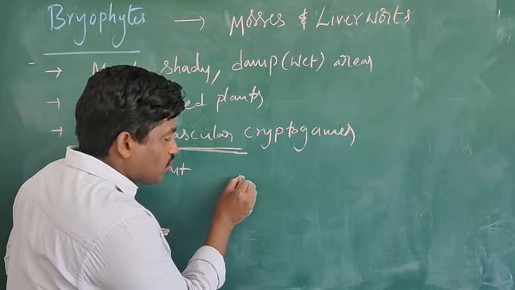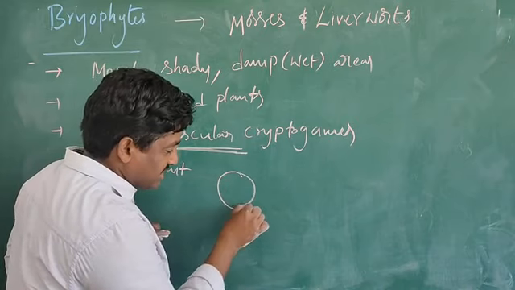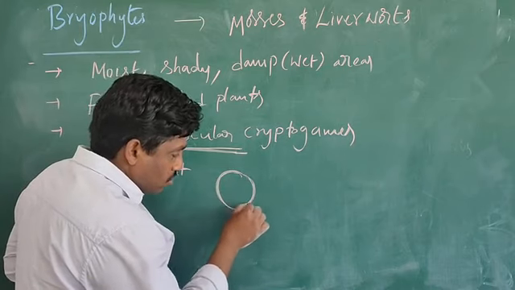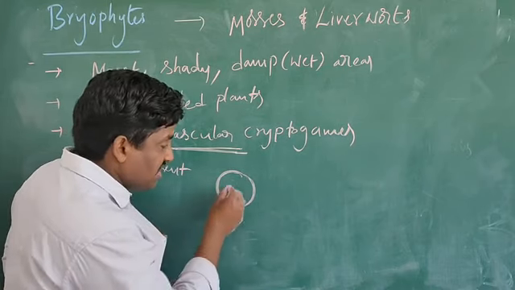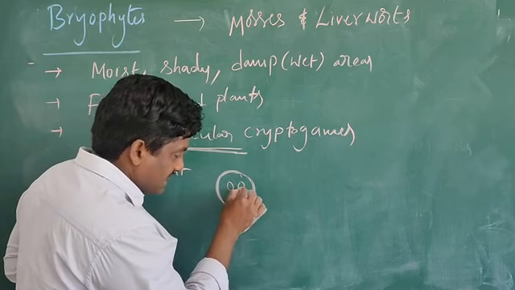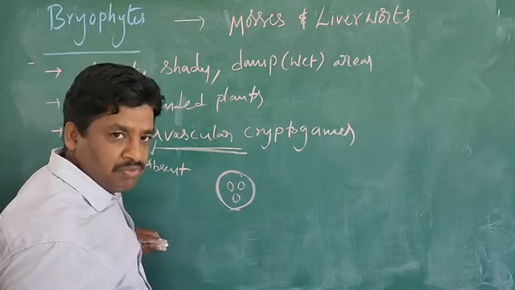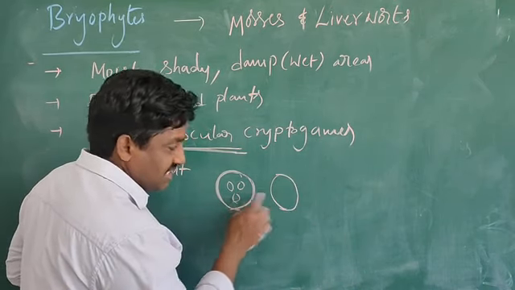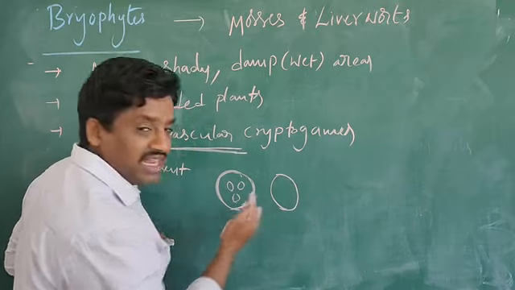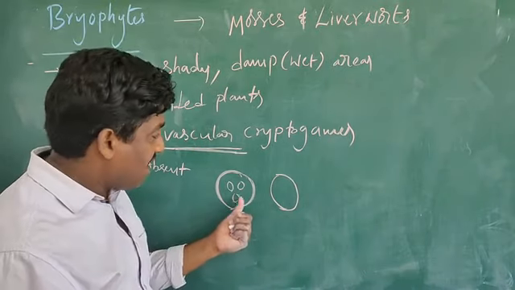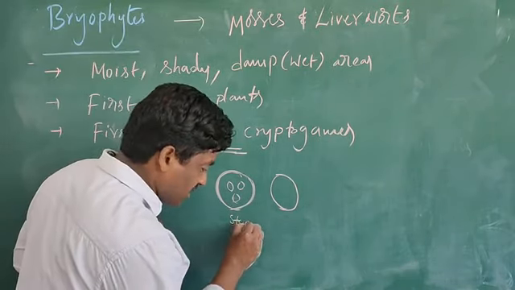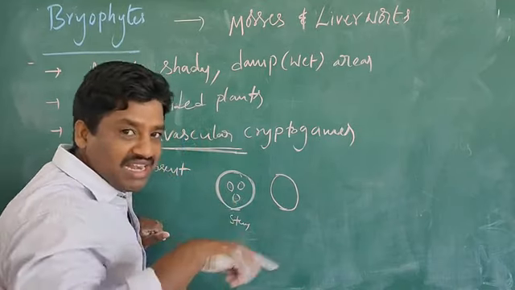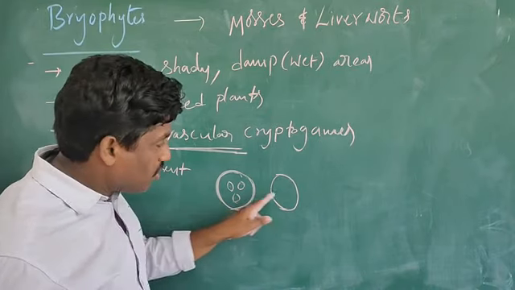Suppose you cut the root round, it is present like this at the center. If you cut, a round section will come. Inside, some bundles are present, maybe in the stem. This is the bundle we call vascular bundle, in the stem or root. In the central region, these round bundles are present. This bundle we call vascular bundle.